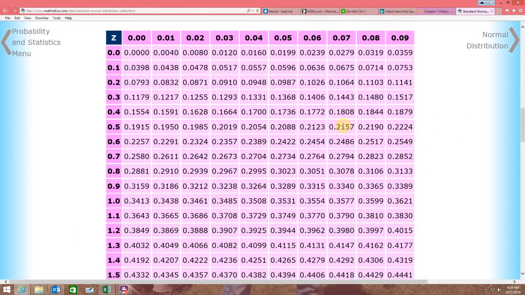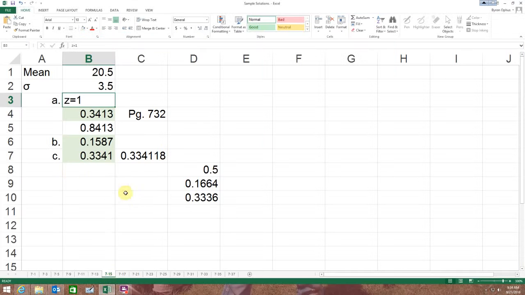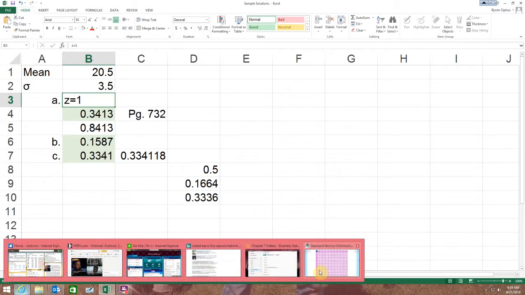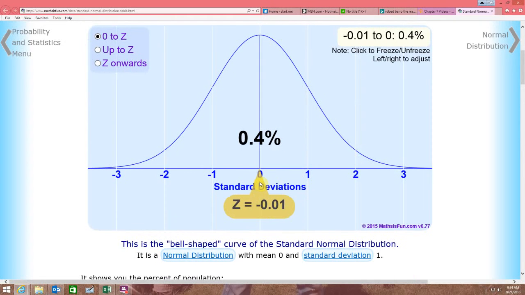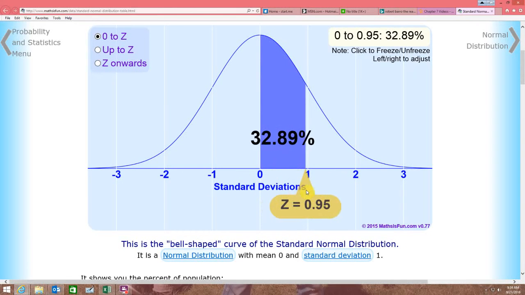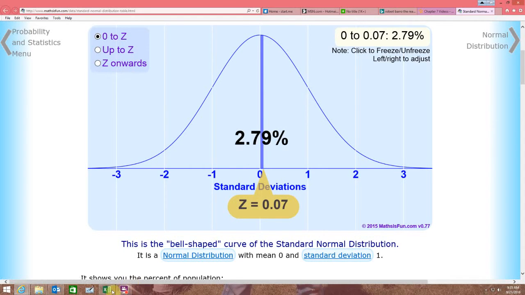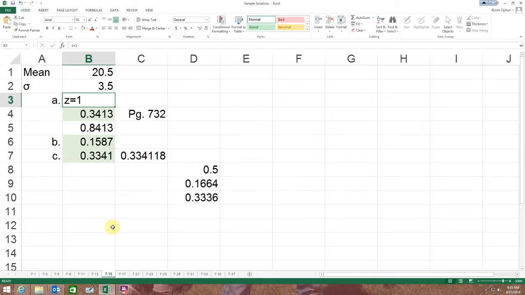If I have a z of 1, it's 34%, and I want to know between the mean of $20.50 and that $24, and so in this case it is 34.13%. I can take a look at the table up here too, so I just come right here to the 1, it's going to give me the same answer, 34.13%. Okay, so then onward, mine says more than $24 an hour.